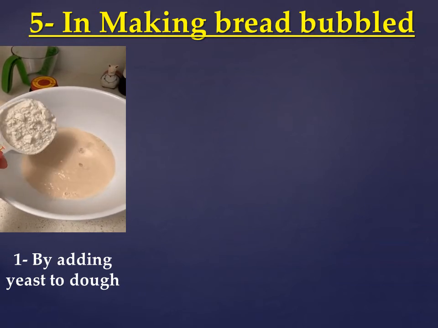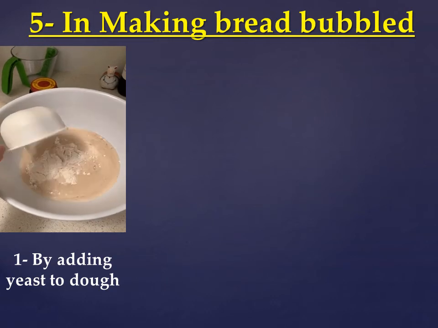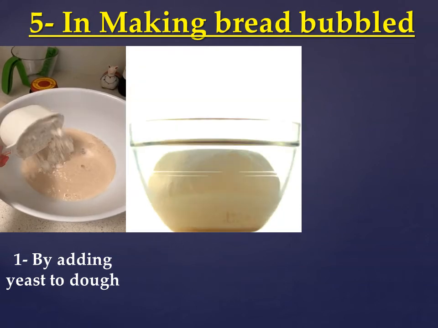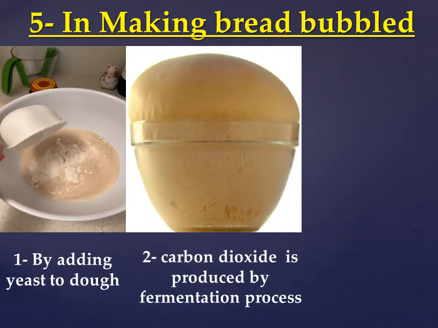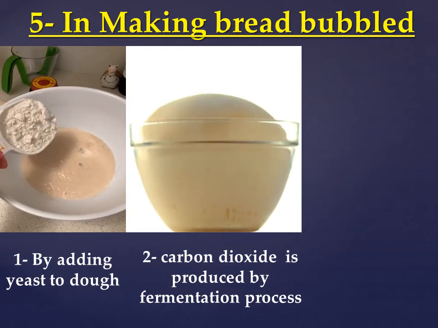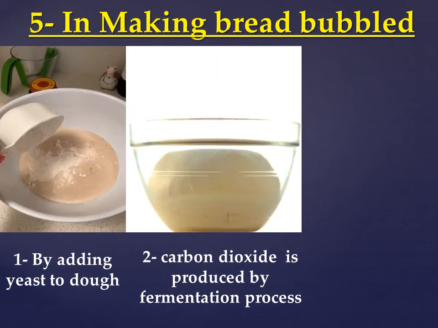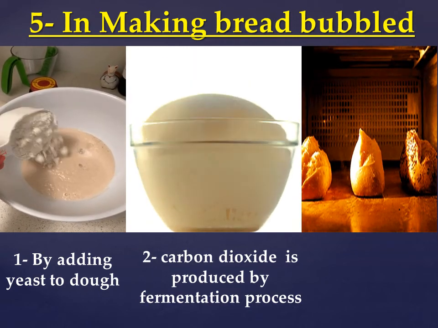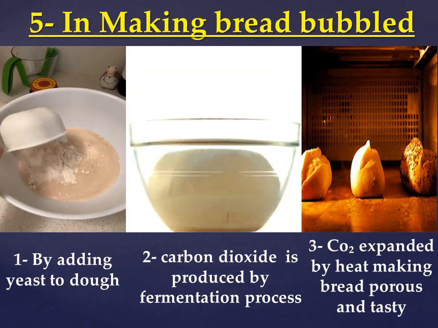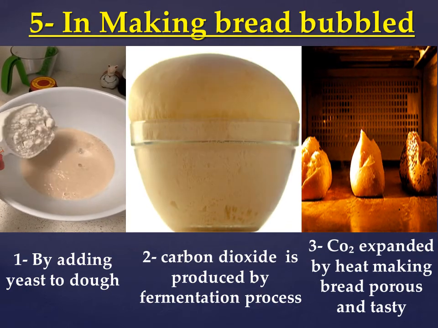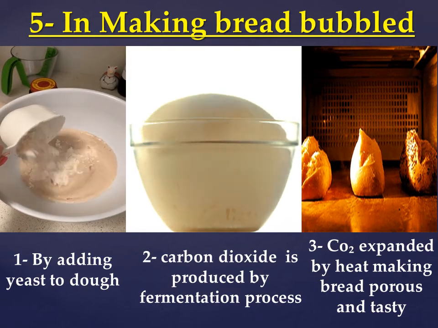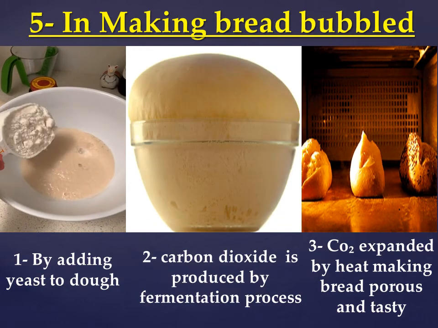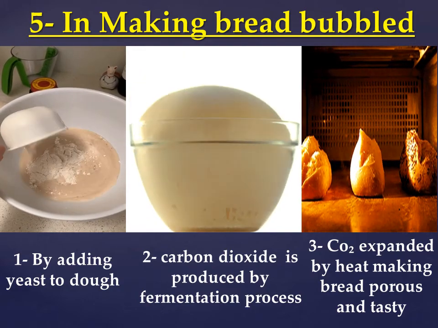After adding the yeast to dough, your mother leaves the dough for an hour. This process is called the fermentation process. During the fermentation process, carbon dioxide is produced. After that, your mother puts the dough in the oven. So by heating, carbon dioxide expands and makes the bread porous and tasty. So delicious. So carbon dioxide is used in making bread bubbled.